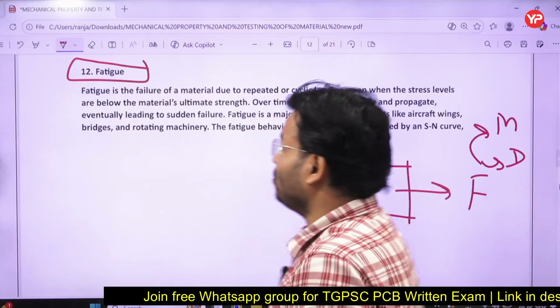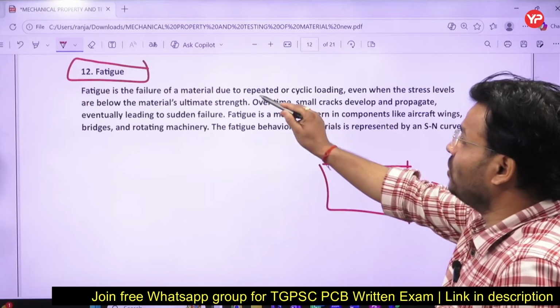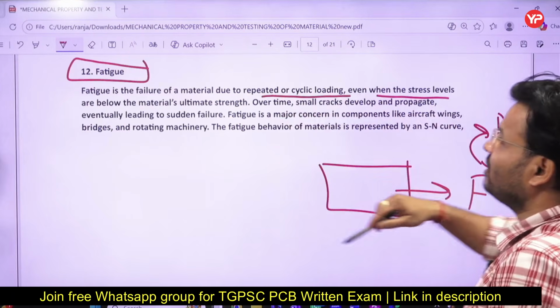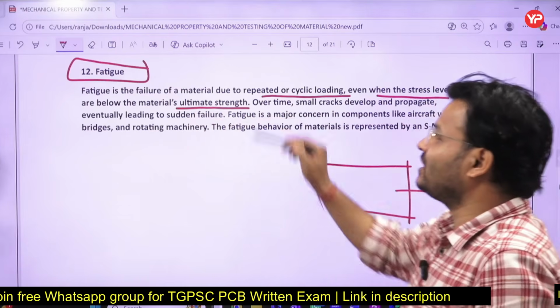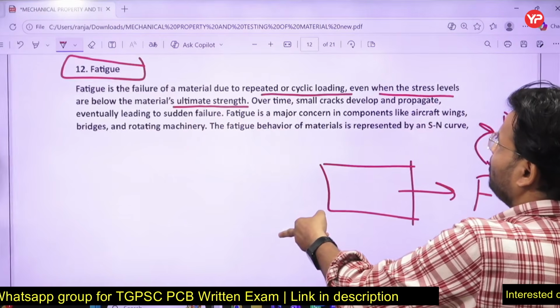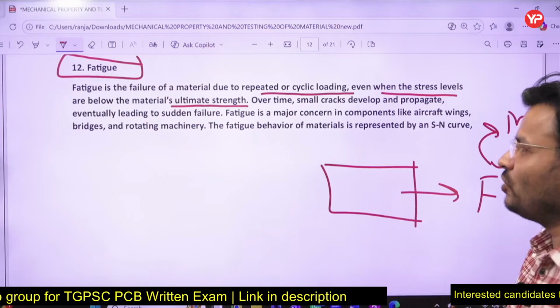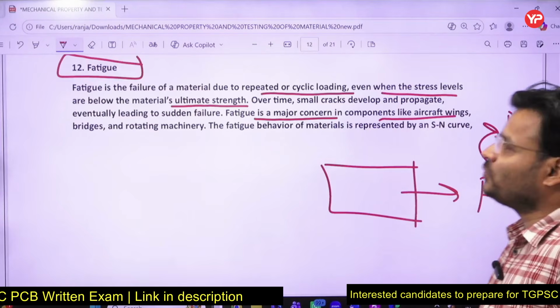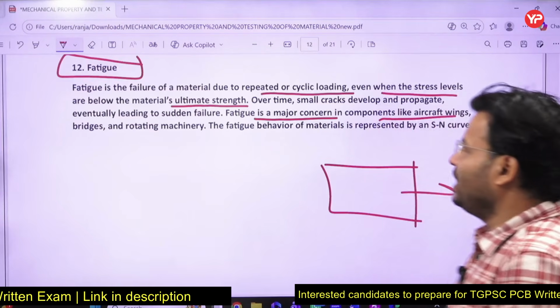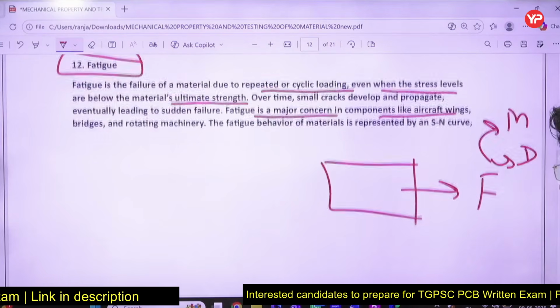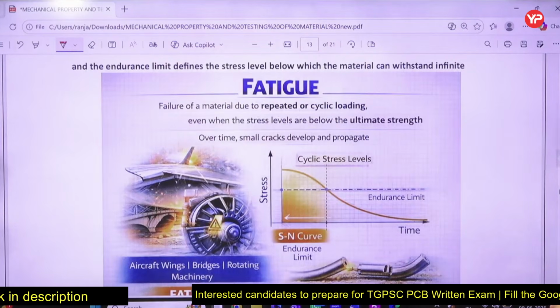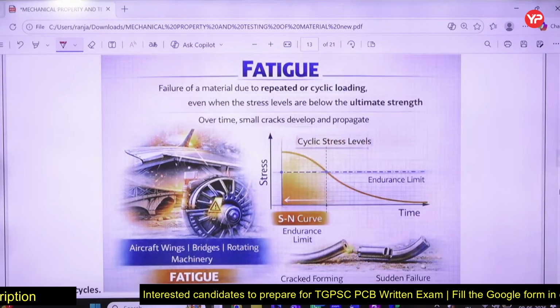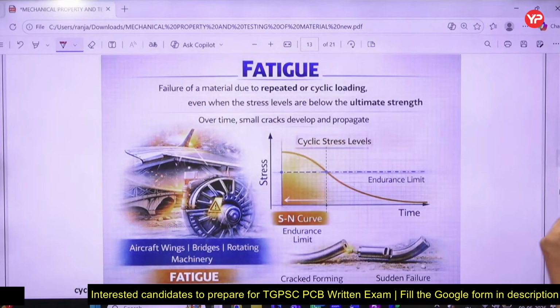So what is fatigue failure, sir? Fatigue failure is failure of a material due to repeated or cyclic loading, even when the stress levels are below the material's ultimate strength. Over time, a small crack develops and propagates, eventually leading to sudden failure. Fatigue is a major concern for components like aircraft wings, bridges, rotating machinery. In all those cases, fatigue becomes more significant, right? And material will fail very fast compared to static load.